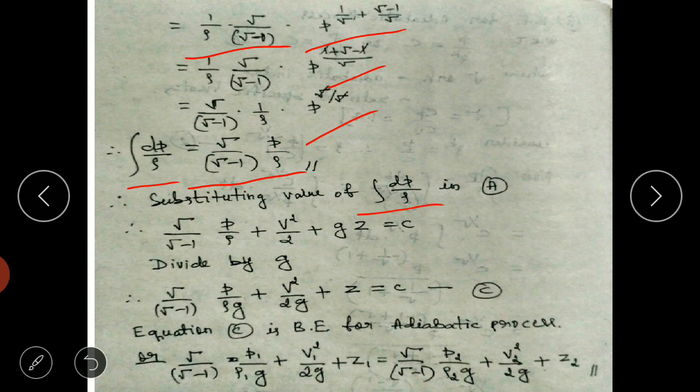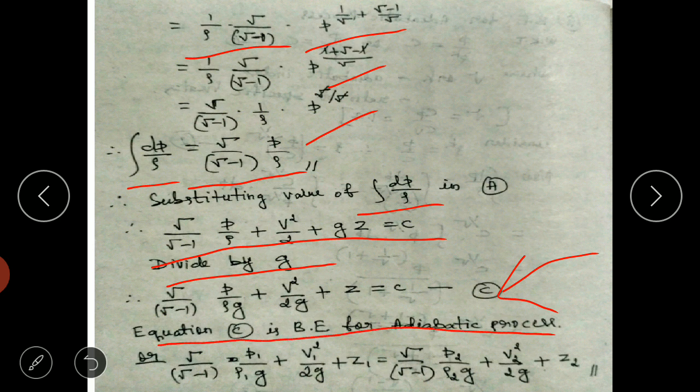So this term is replaced in equation A. So after replacing, we'll be getting this equation again, which is further divided by g. So we will get the final equation C, which is gamma divided by gamma minus 1 into p by rho g plus V square by 2g plus Z is equal to constant. So this equation C is known as Bernoulli's equation for the adiabatic process. Okay. Again, the same equation can be modified and written for any two sections, section 1 and section 2. Okay. Thank you.